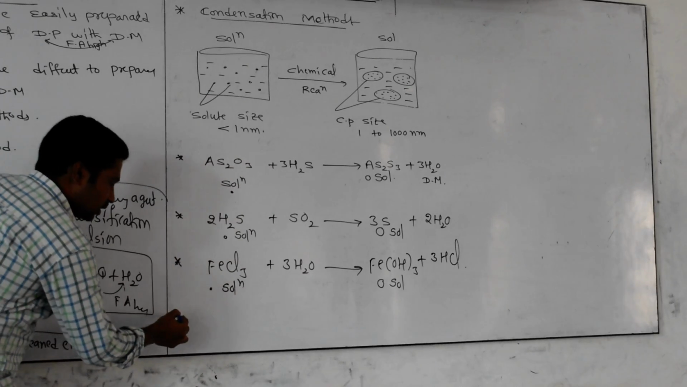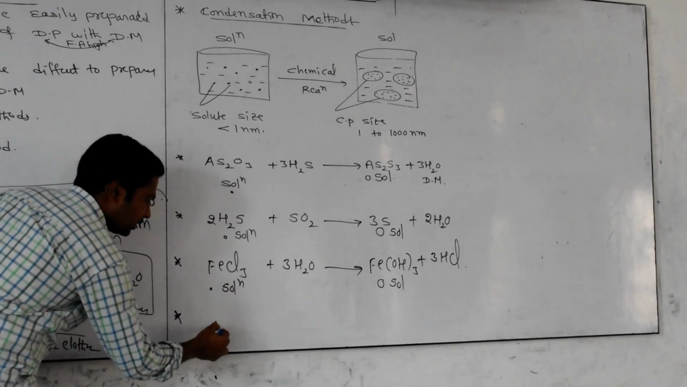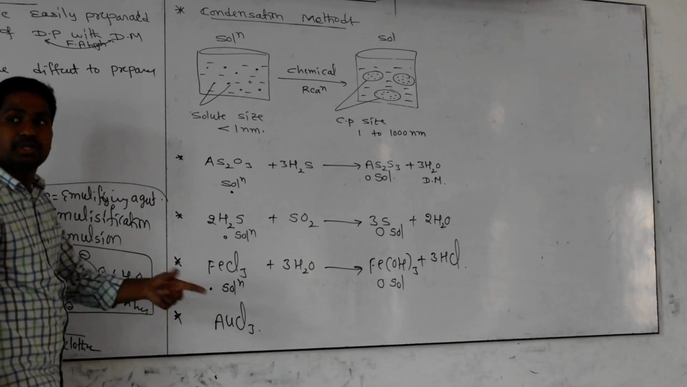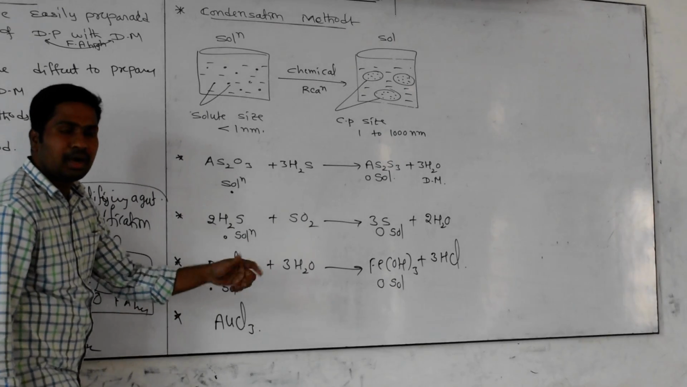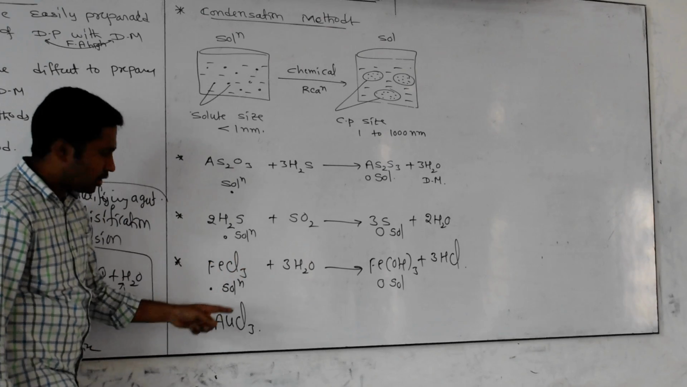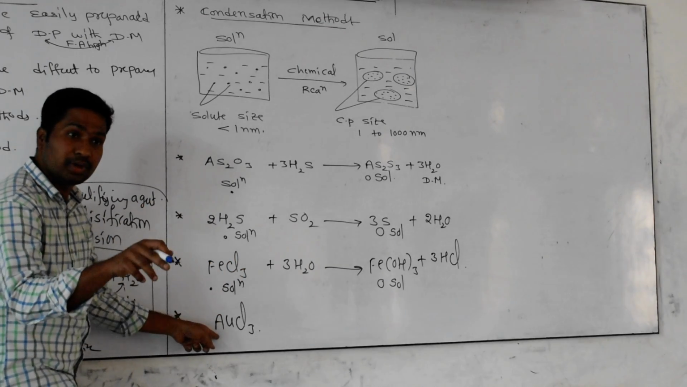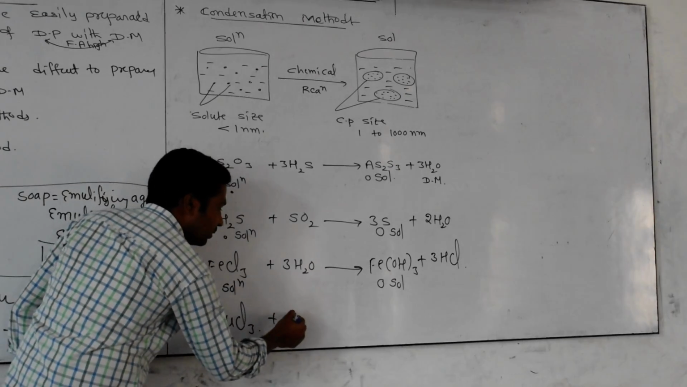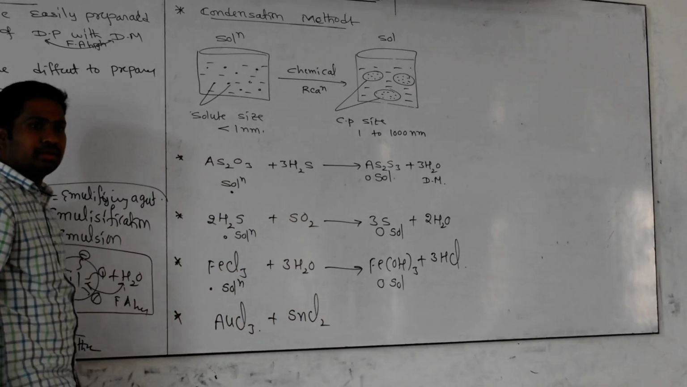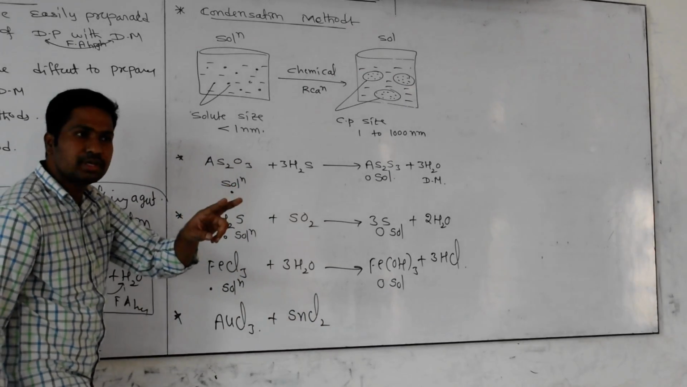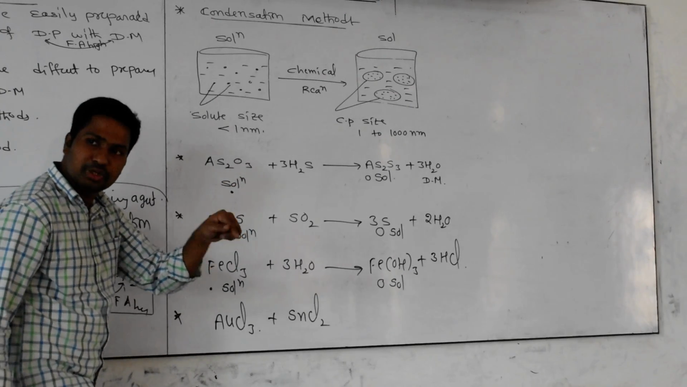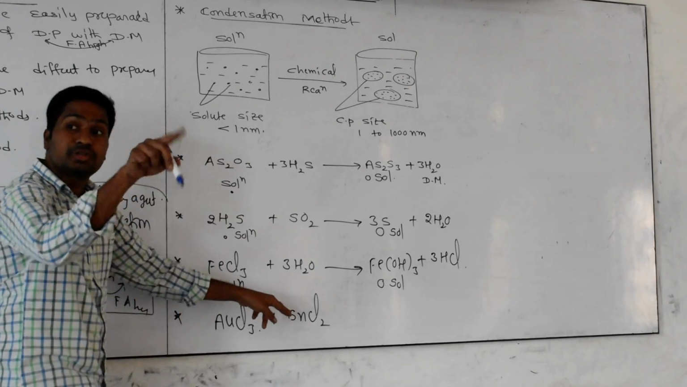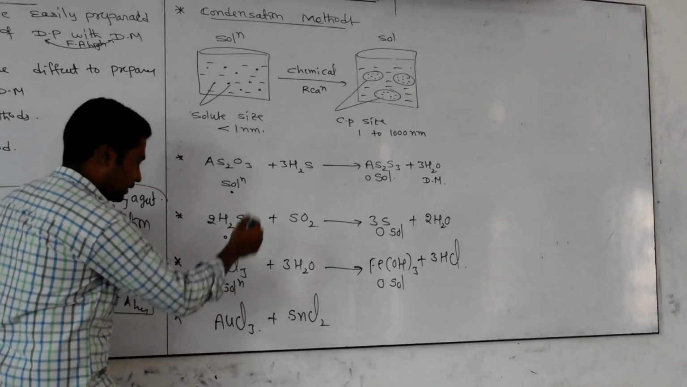I want to prepare one more sol, which is gold sol. You take auric chloride, AuCl3. AuCl has the lower oxidation state, plus 1, and AuCl3 has the highest oxidation number, plus 3 for the same metal, so it is called auric chloride. Auric chloride reacts with stannous chloride. Why stannous? Sn has 2 oxidation states, plus 2 and plus 4. Plus 2 is the lower one, so it is called stannous. SnCl4 is stannic, because its oxidation number is plus 4.